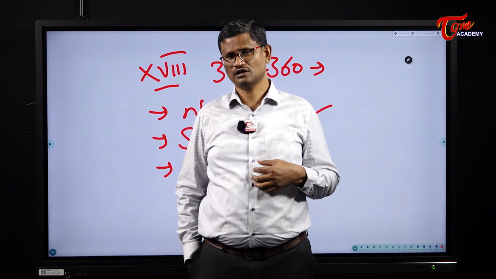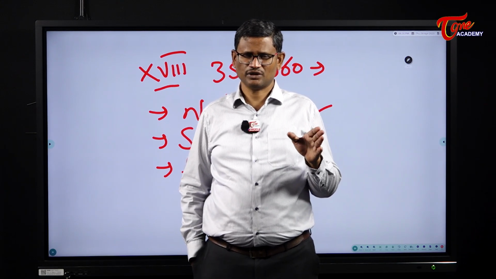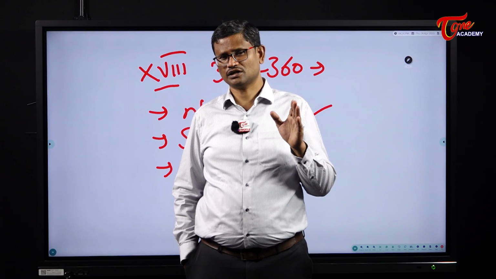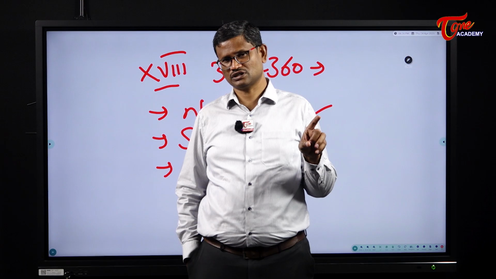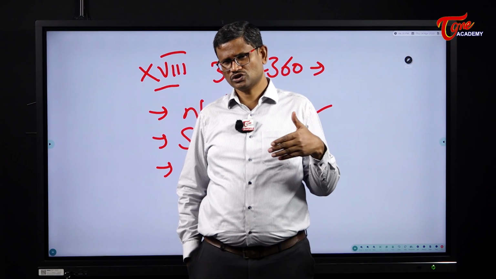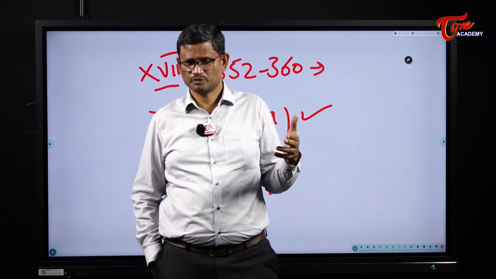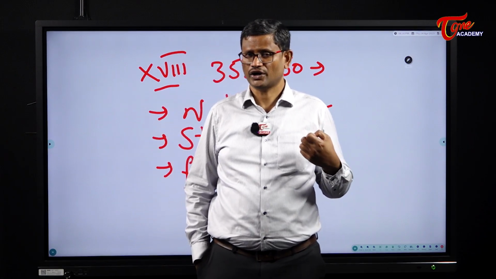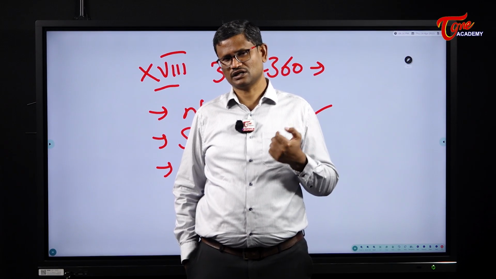In addition to that, once national emergency is in operation, Parliament can make laws on all the items in the state list. The President can issue ordinances on the subjects in the state list. The distribution of financial resources between the center and the states can be either suspended or reduced. So this is the impact on center-state relations.